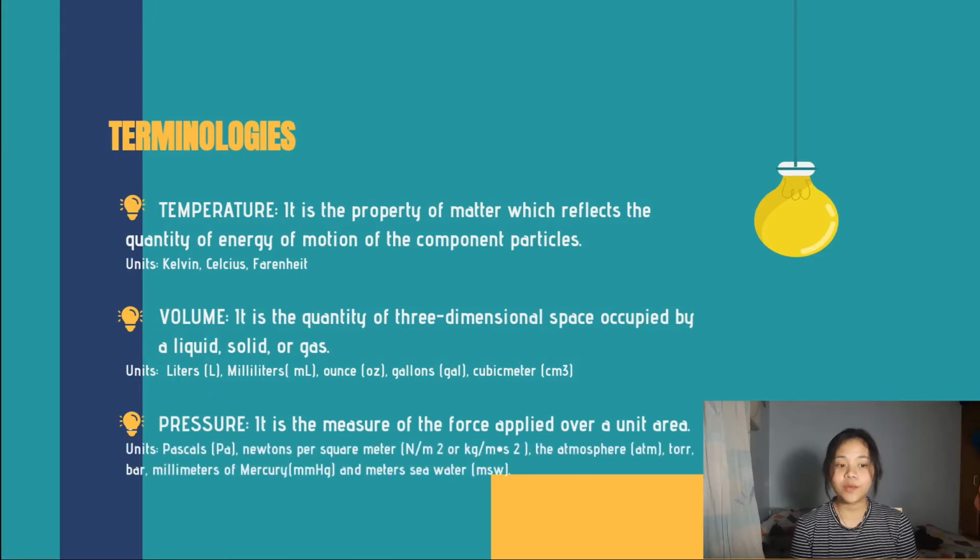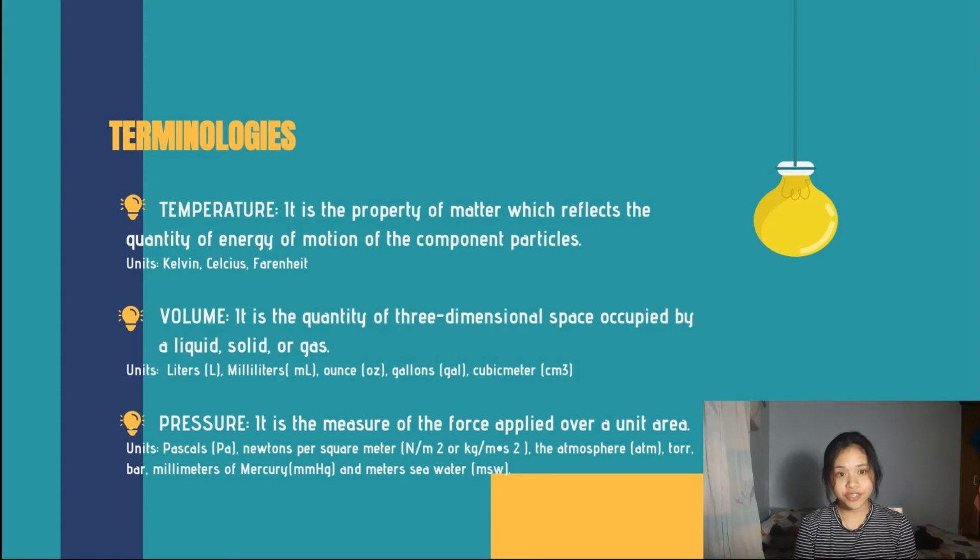It is the measure of force applied over a unit area. The units we use for pressure are pascals, Newton per square meter, the atmosphere, torr, bar, millimeters of mercury or mmHg, and meters seawater. So let's go now to our first lesson, which is Boyle's law.